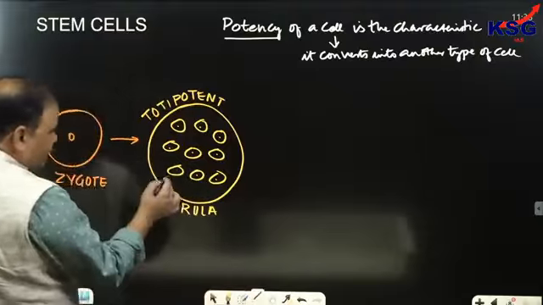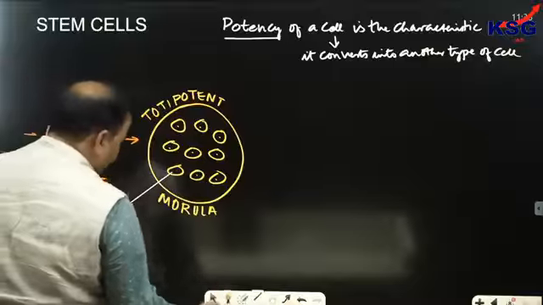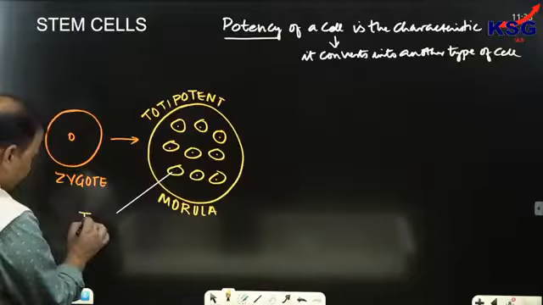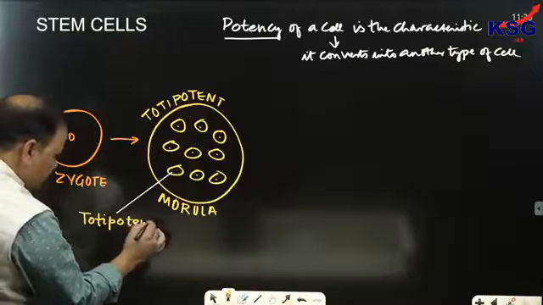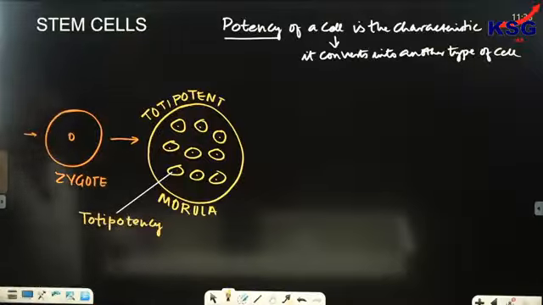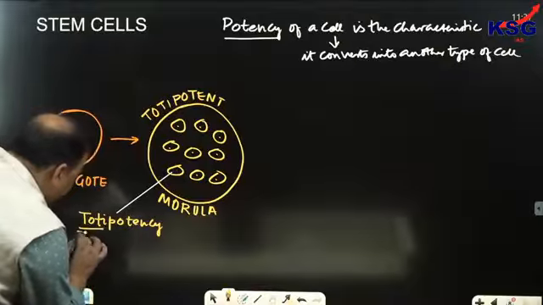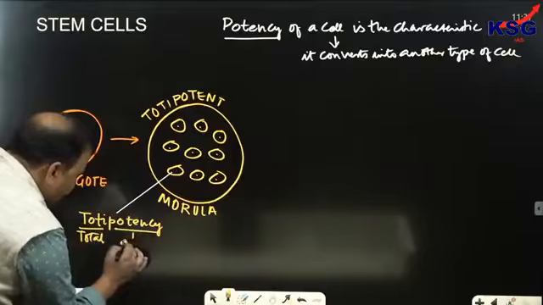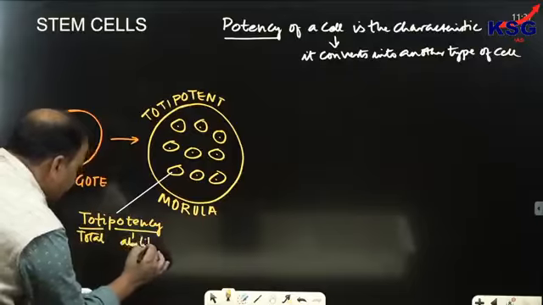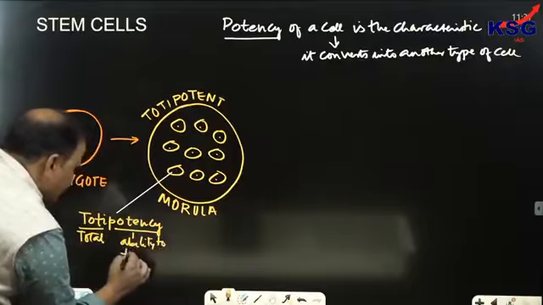The characteristic of these cells is called what? It is called totipotency. Toti means total. Potency means the ability to transform.